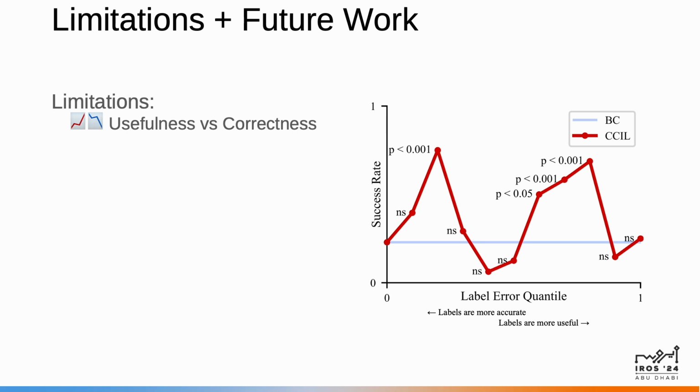This phenomenon is illustrated in the figure on the right, where we ablate across our label error threshold. A threshold of 0 results in no generated labels and exactly recovers vanilla behavior cloning, while a very high threshold incorporates low-quality labels and degrades policy performance. Empirically, we see that in the middle there are strong and robust peaks in performance, but it's difficult to predict where these peaks may be, or even how many there are.